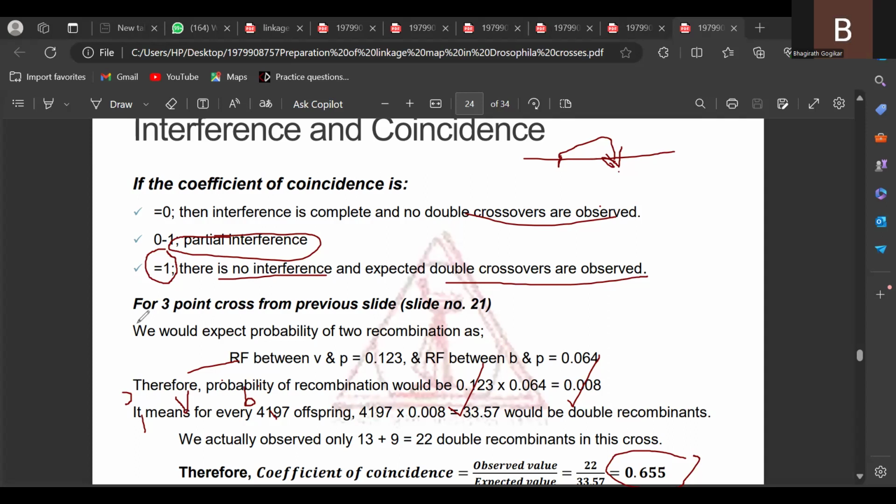With all these and biochemical markers, we identify the foreign gene, whether it occupies the correct position in the chromosome or not. So for that purpose, we go through this construction of genetic maps. Is it clear?